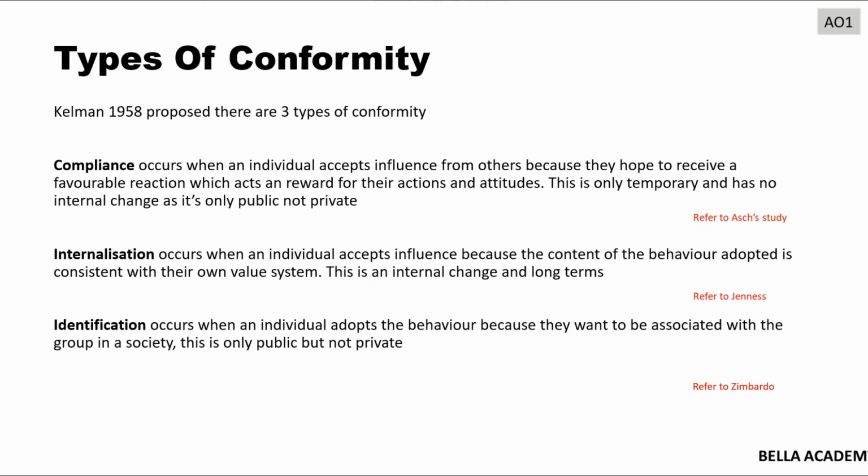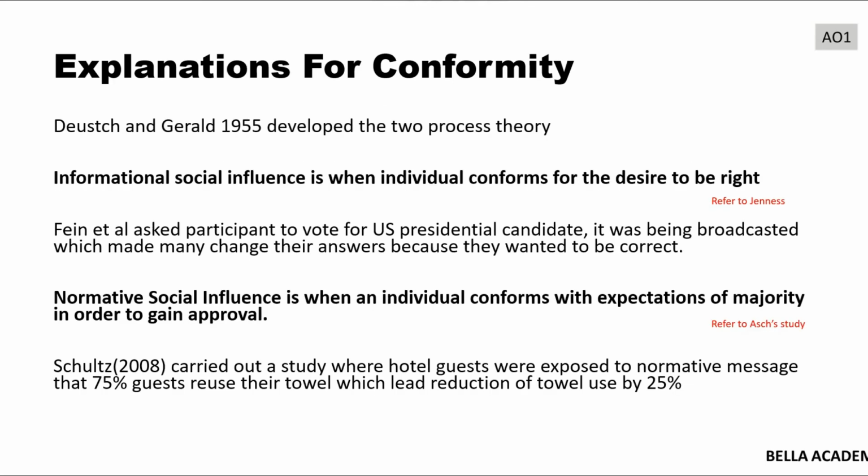Before we move on, as you guys can see, I've referred to studies in red. This is if you get a 3 marker or 4 marker on like what is compliance, and you also have to give an example. You can refer to these studies. For compliance, you can refer to Asch's study. For internalization, you can refer to Genesis, and for identification, you can refer to Zimbardo. If you don't know these studies, it's fine. We will learn as we go, or you can research on your own time.